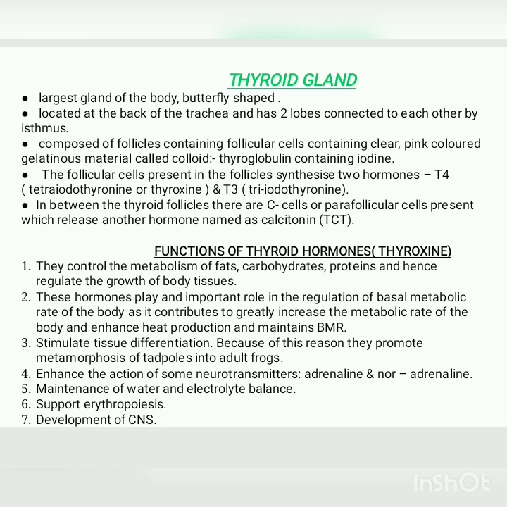Now we'll discuss the functions of the thyroid hormone, mainly thyroxine. It helps in the metabolism of fats, carbs, and proteins and hence regulates the growth of body tissues that we discussed with the growth hormone. These hormones also play an important role in regulation of BMR, that is basal metabolic rate, and they enhance heat production, increasing the metabolic rate of the body and maintaining the BMR.